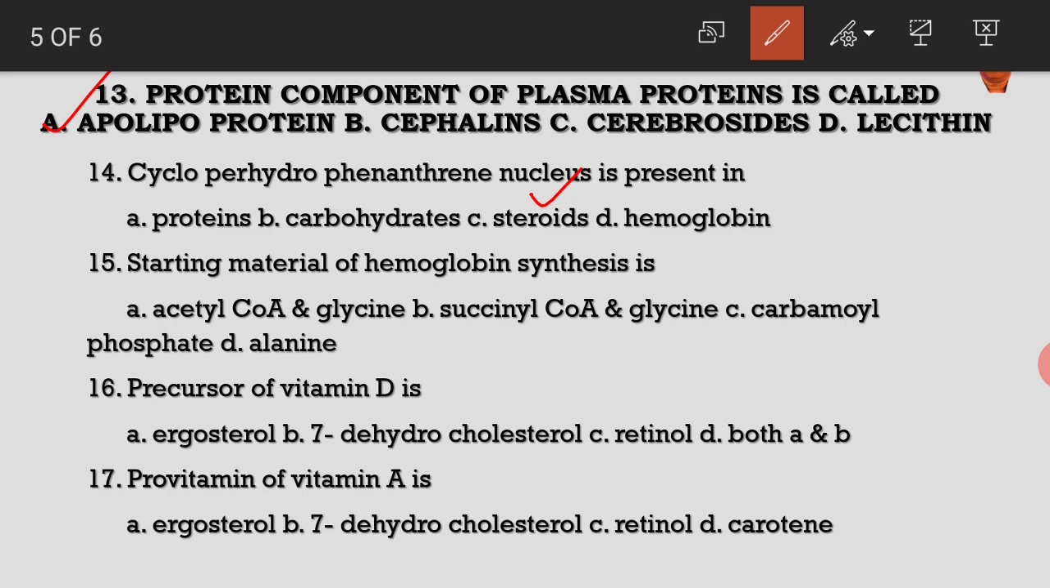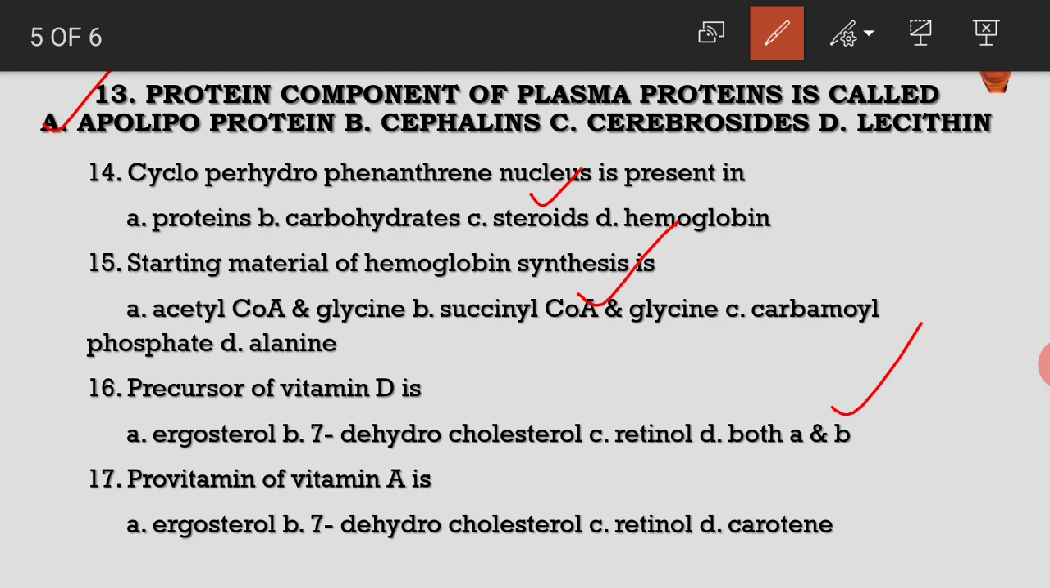Starting material of hemoglobin synthesis is succinyl CoA and glycine. Precursor for vitamin D is ergosterol, 7-dehydrocholesterol, both A and B is the answer.